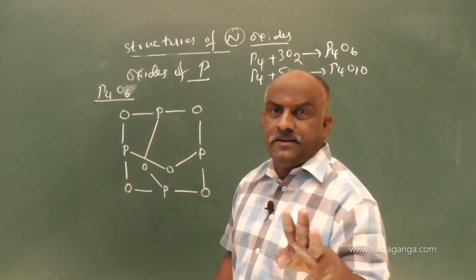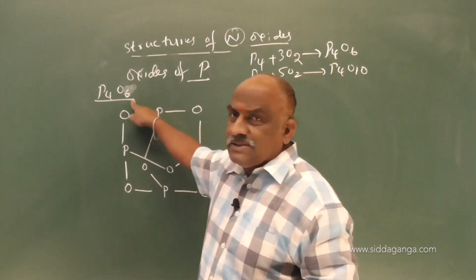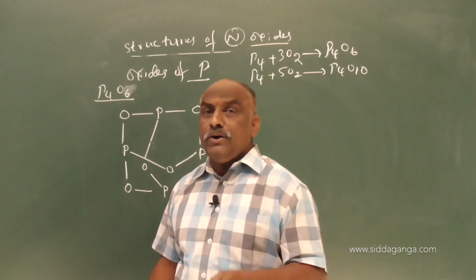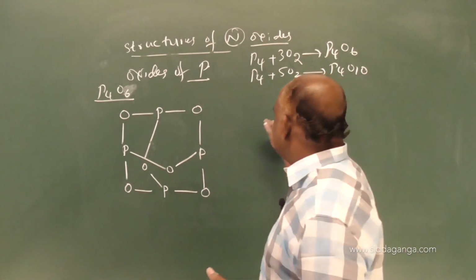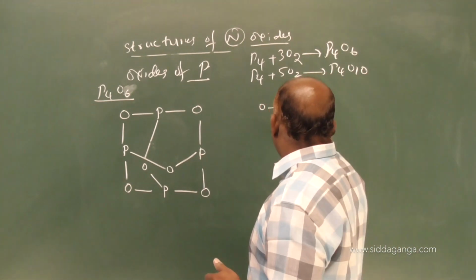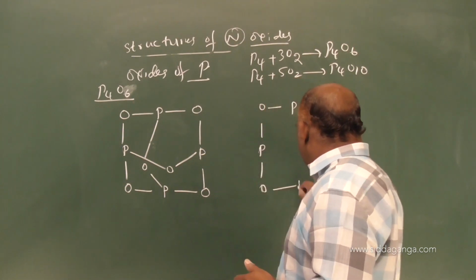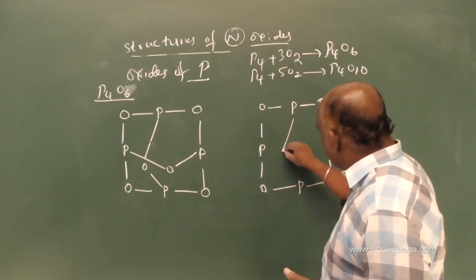3 oxygen atoms. This is a very, very important question from the entrance point of view, my dear students. In phosphorus trioxide, each phosphorus is surrounded by 3 oxygens. While going to phosphorus pentoxide, you also draw the same as it is. OPO format you can follow. After following OPO, then connect these 2 like this.